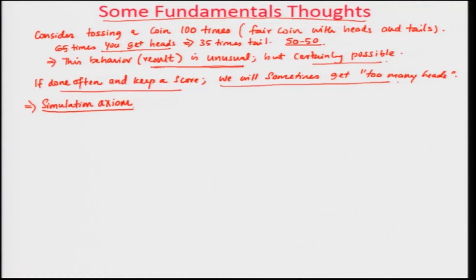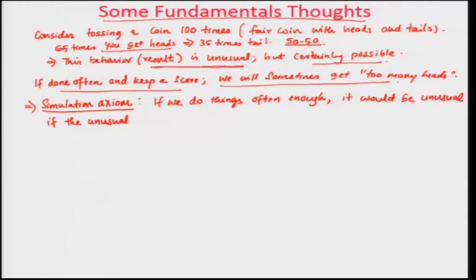This is where one of the fundamental observations of simulation comes into the picture. What it says is, if we do things often enough, it would be unusual if the unusual never happens. Okay. So, the simulation axiom says, if you do things often enough, then it would be unusual if the unusual never happens.